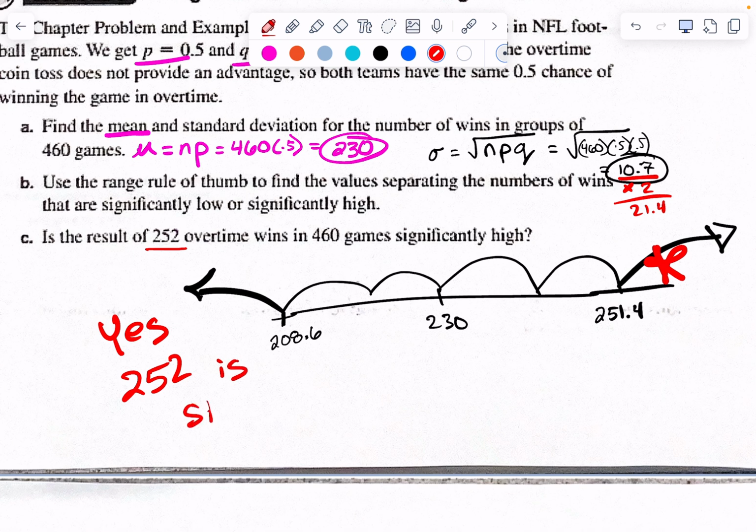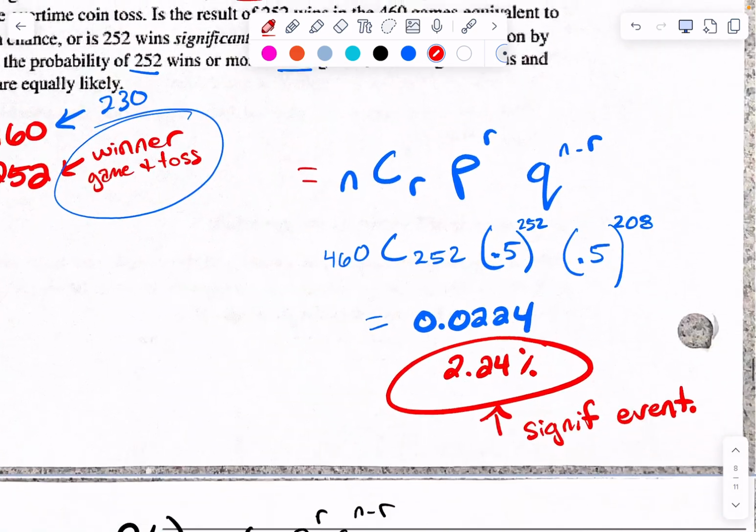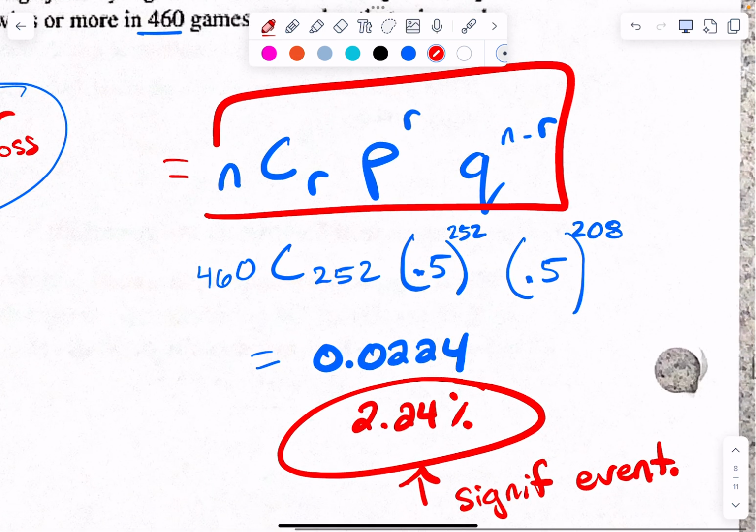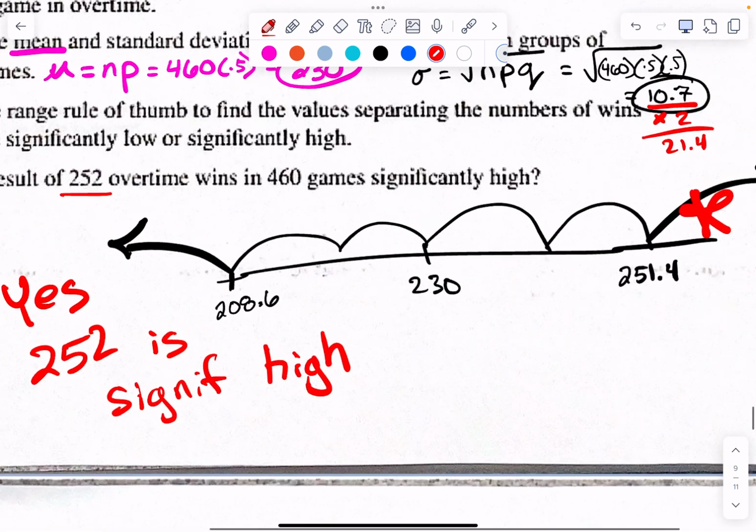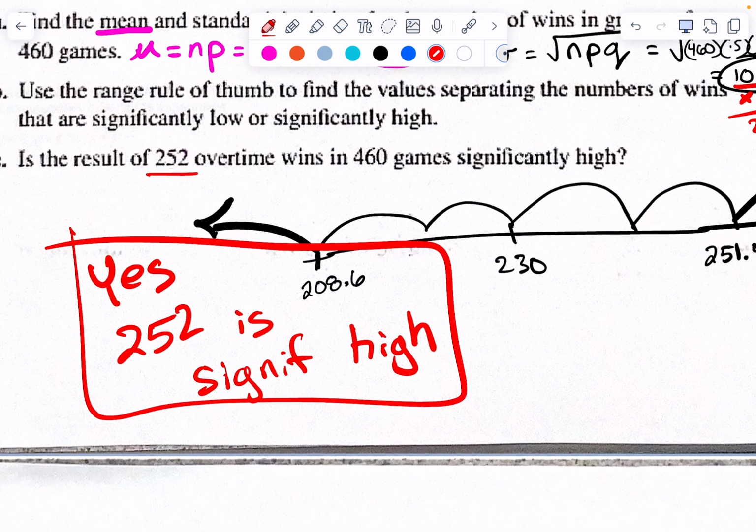252 is significantly high, right? Now, we already knew that. We already knew that 252 is significantly high because we did it yesterday with the NCR method, right? What's the probability of getting 252 out of 460? We determined that it was this one, and because it was less than 5%, it was a significant event. But we also can do it another way by adding 2 standard deviations, and it falls outside that region also. So 2 different ways of determining whether it's significantly high. You can either compare it to 5%, or you can see if it's beyond the 2 standard deviation threshold.